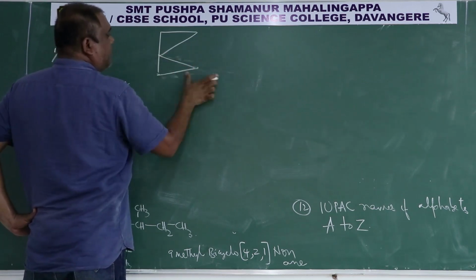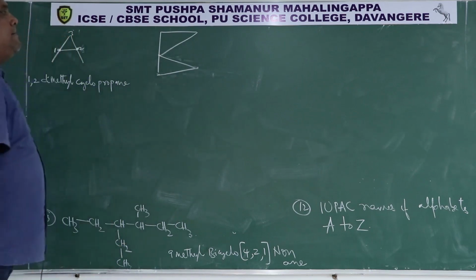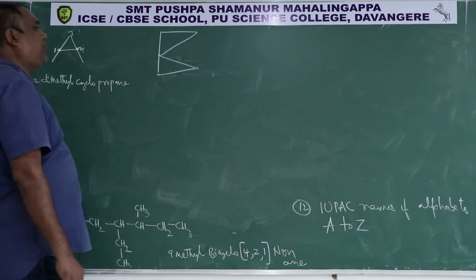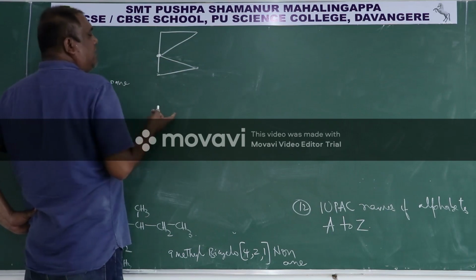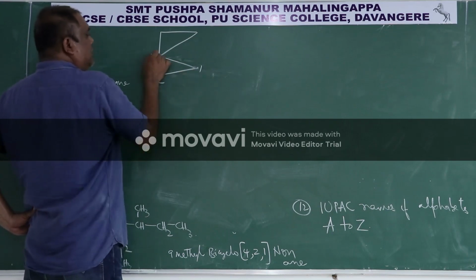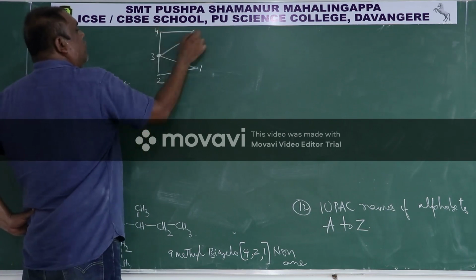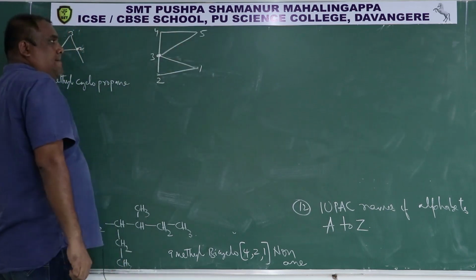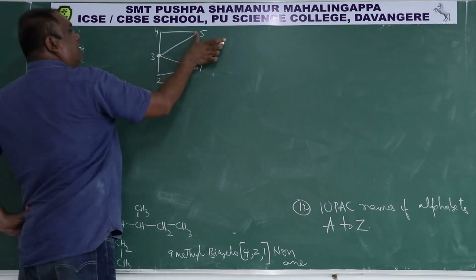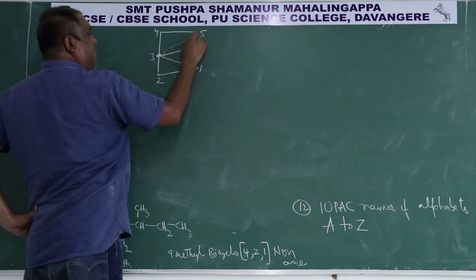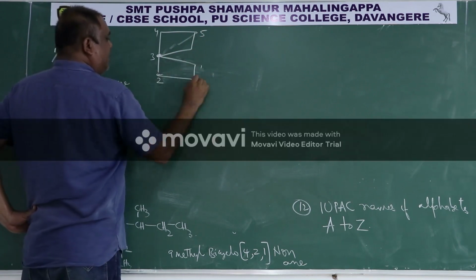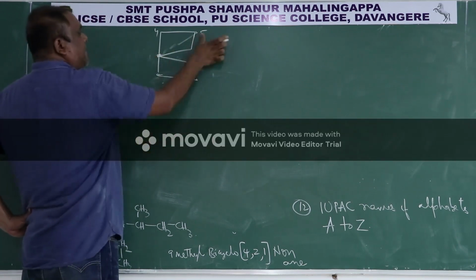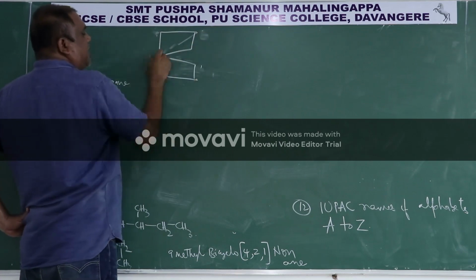This is B, and it is a spiro compound. You have to start numbers from the carbon adjacent to the spirocarbon: 1, 2, 3, 4, 5. This is B. This is the spirocarbon.